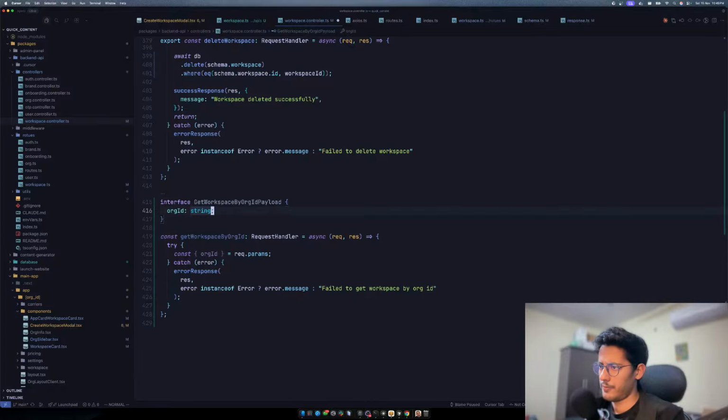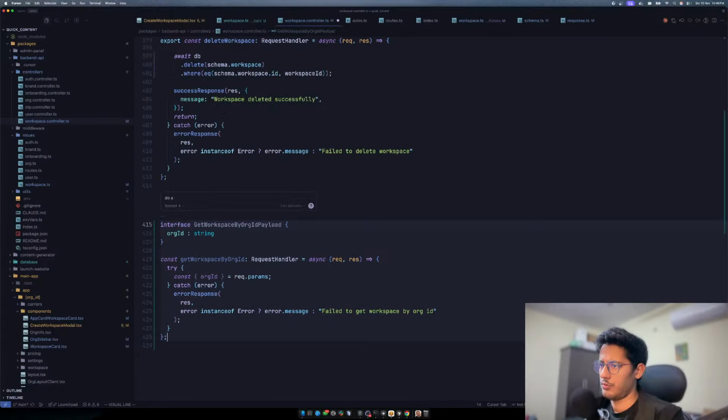Payload, right? And payload will be not all these things. So it will be just org ID, right? Which will be a string. And let's quickly ask it to do a Zod validation for this. Do a Zod validation.